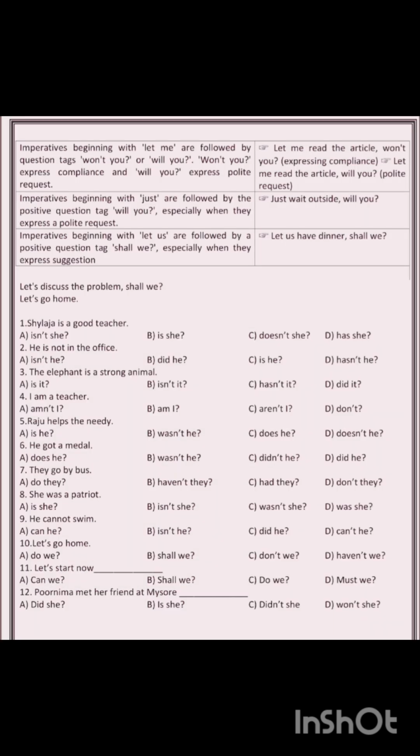So next we have imperative beginnings with let me, which are followed by the question tags won't you or will you. Won't you expresses compliance and will you expresses a polite request. Imperative beginnings with just are followed by the positive question tag will you, especially when they express a polite request. Next, we have imperative beginnings with let us, which are followed by the positive question tag shall we, especially when they express